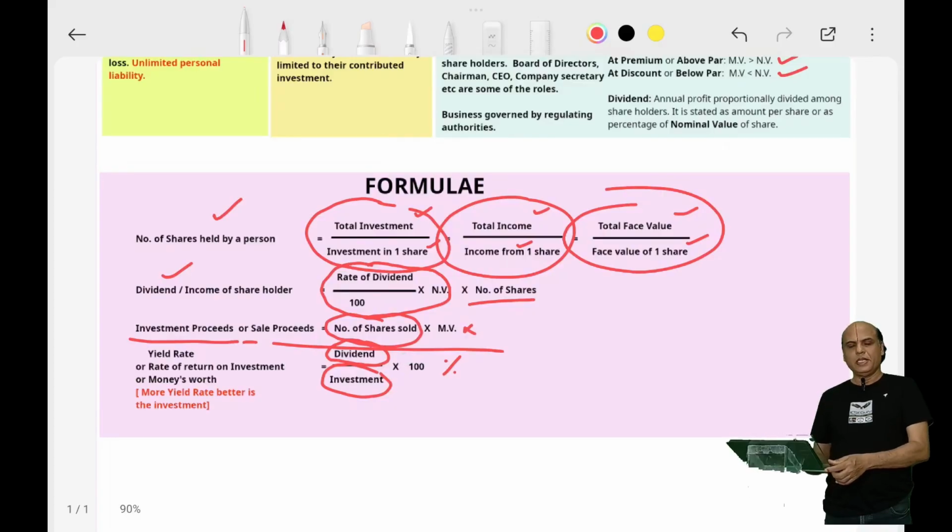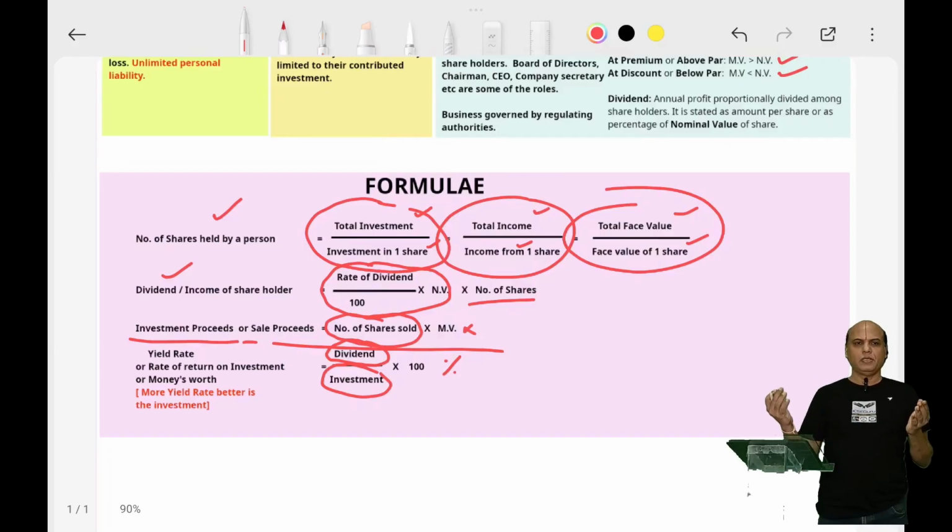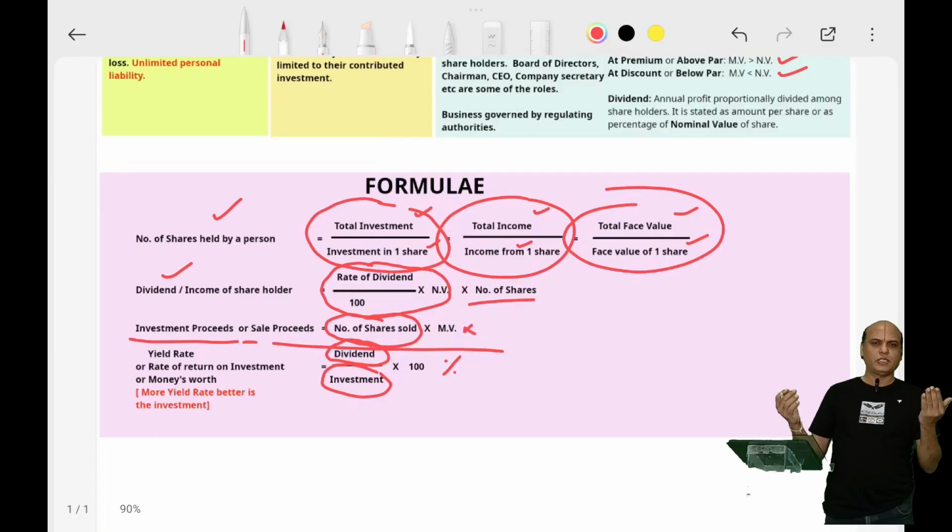So yield rate helps in comparison of investments. If you have an option like should I invest in company A or should I invest in company B? If company A's declared dividend percentage is more, and company B's dividend percentage is less, you will calculate the yield rate. If the yield rate is more for company A, then this is the better investment. So yield rate helps you in comparing your investments, how the investment is performing.